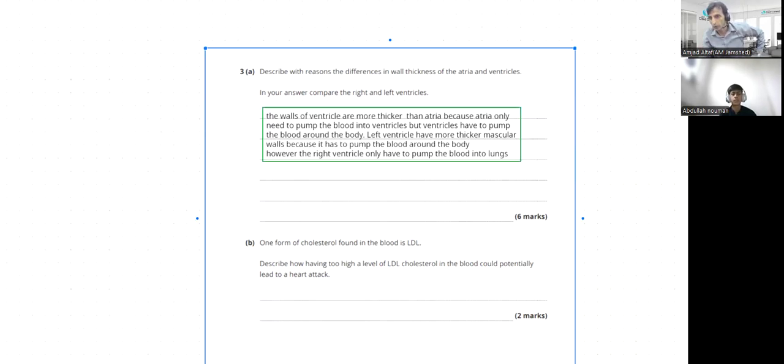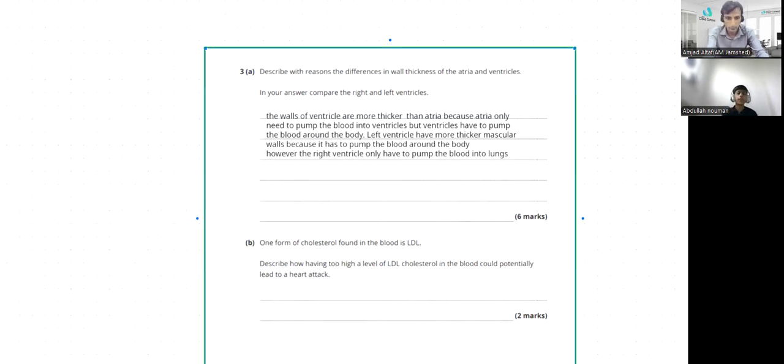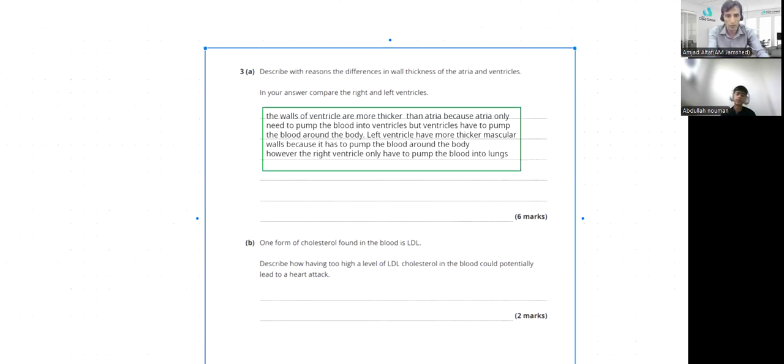Yeah, that's my answer. Done. Just count the points, like you have added 6 points, because in order to get six marks, you must add 6 points at least.